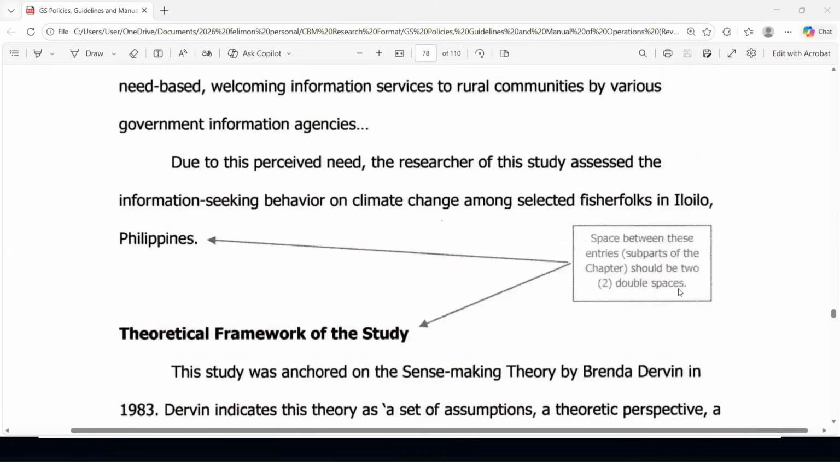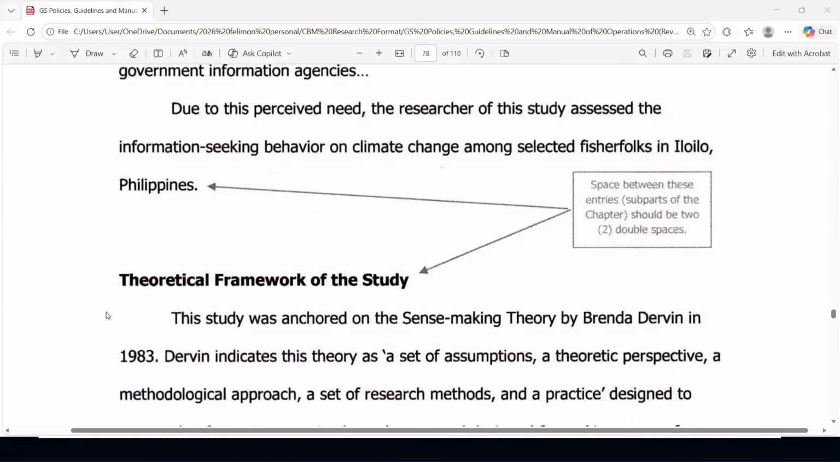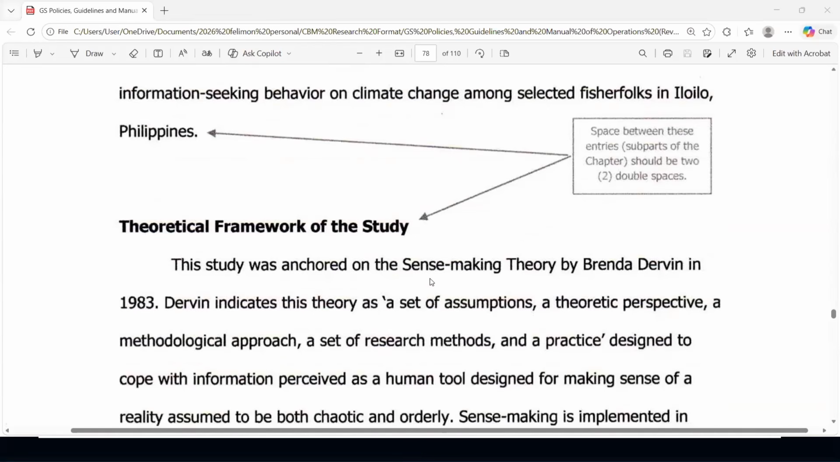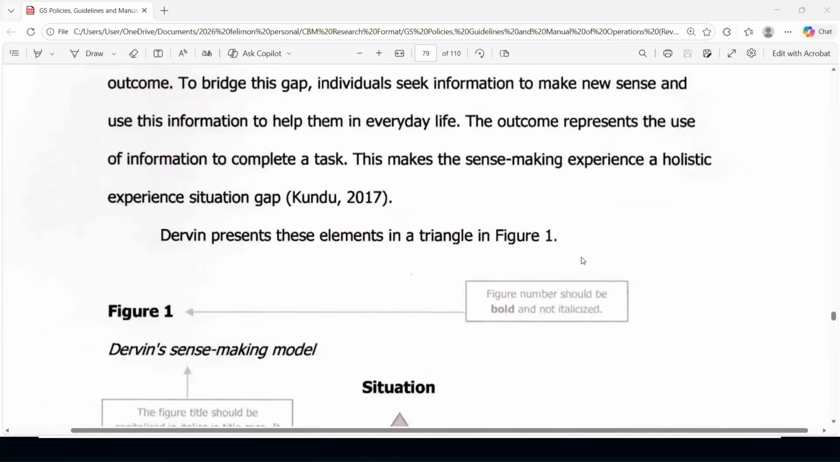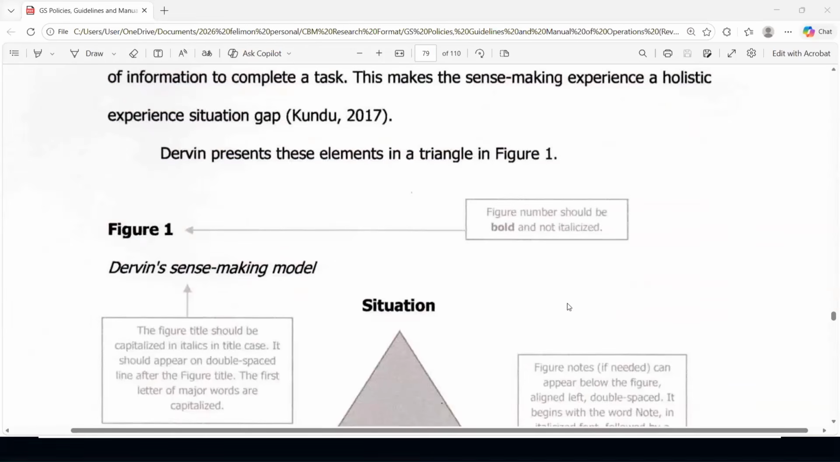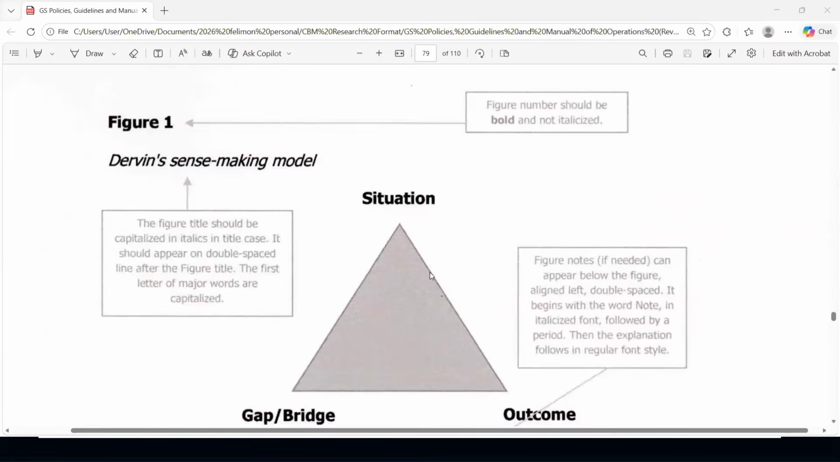There you go. Space between these entries, subparts of the chapter, should be 2 double spaces. Take note that before, in the format that we were following, there is no extra space here. But then I think the editors decided to include a space to improve readability of our work. Take note that the theoretical framework of the study is in Level 2 heading. Let's scroll down some more. Figure number should be bold and not italicized. Perfect.